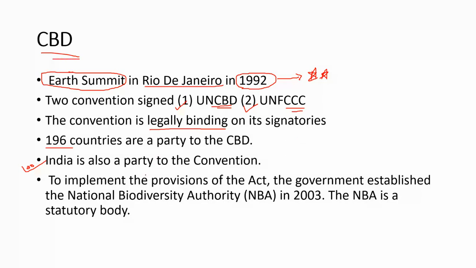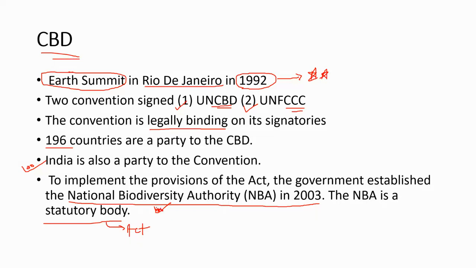The step taken by India is the National Biodiversity Authority in 2003, and it is a statutory body. This has been made by an act. The main work of this authority is to conserve the biodiversity, make the action plan, and make new laws and measures to conserve the biodiversity.